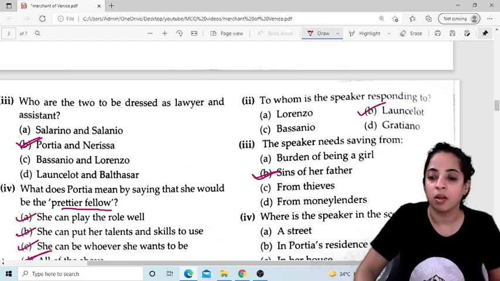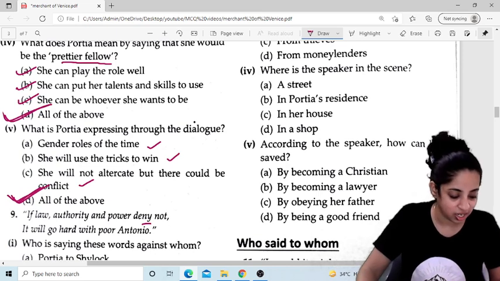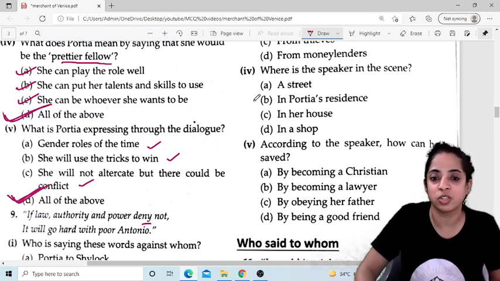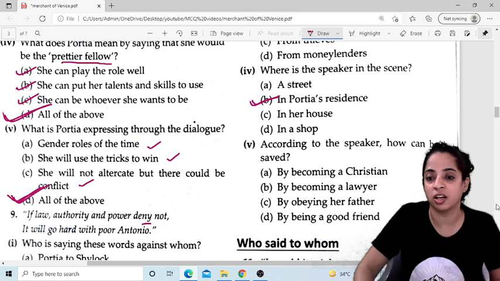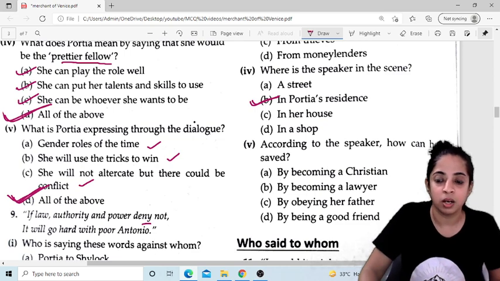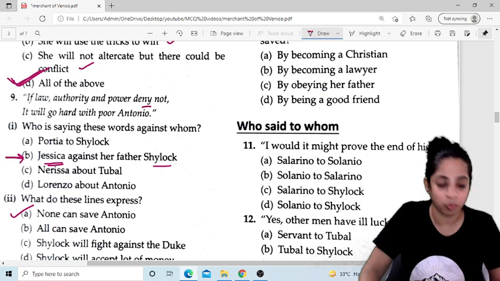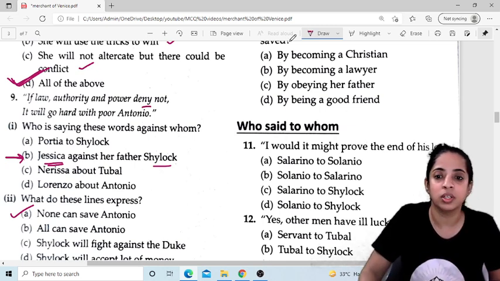So where is the speaker in the scene? In Portia's residence. She was at Portia's place and she's telling her all this. So according to the speaker, how can he or she be saved? By becoming a Christian, or by becoming a lawyer, by obeying her father, or by being a good friend. So the answer is by becoming a Christian.